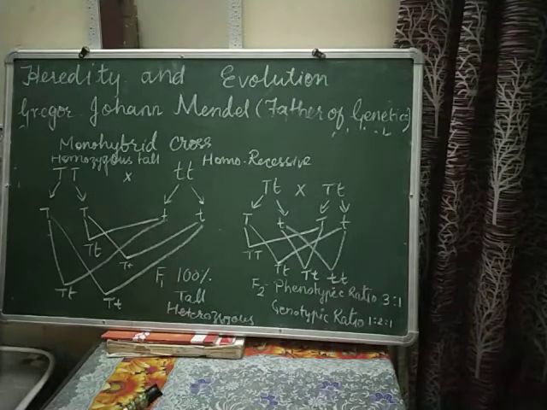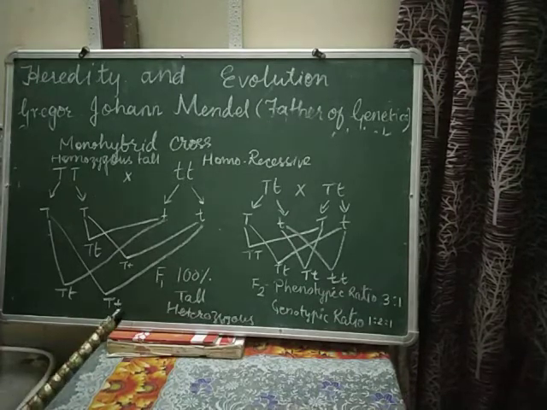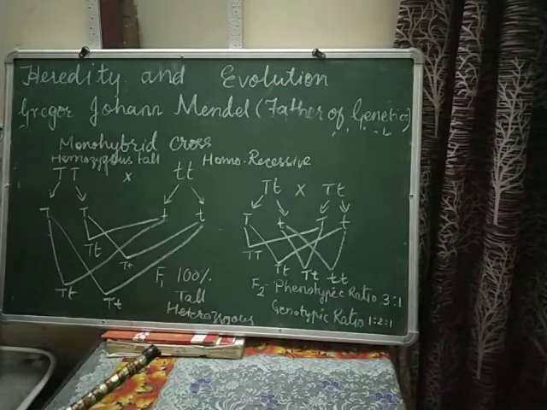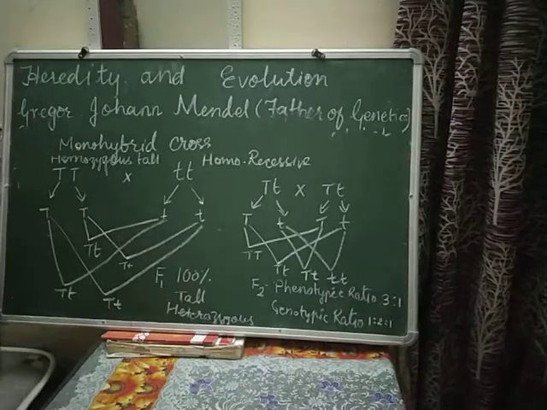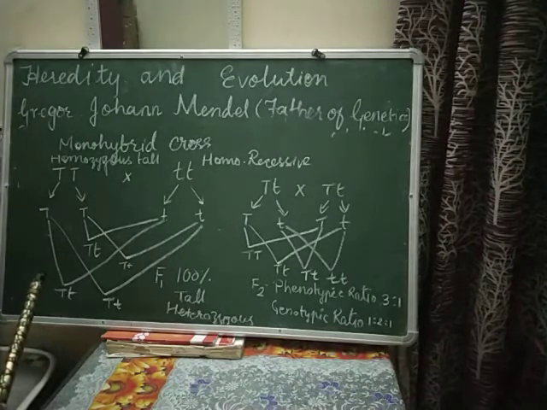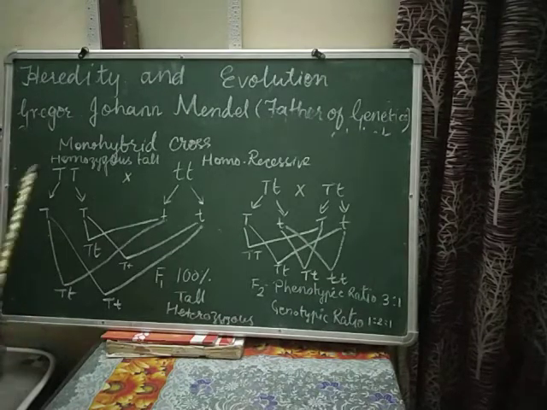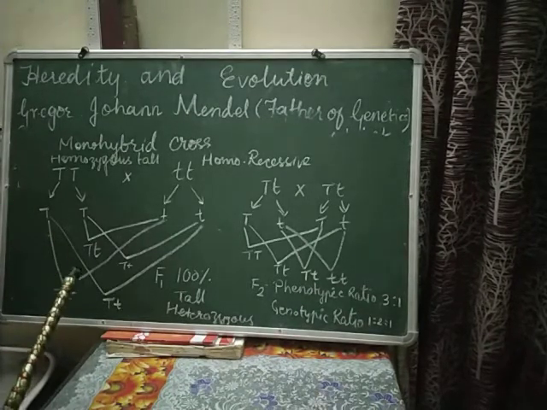Today again we are here with another video, heredity and evolution, and today we are going to discuss the monohybrid cross of Mendel. Okay, so Mendel gave various laws. He gave three laws: law of dominance, law of segregation and law of independent assortment. So I'll try to explain those laws in this cross.